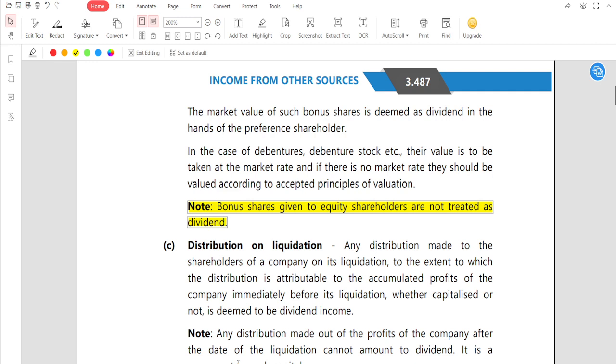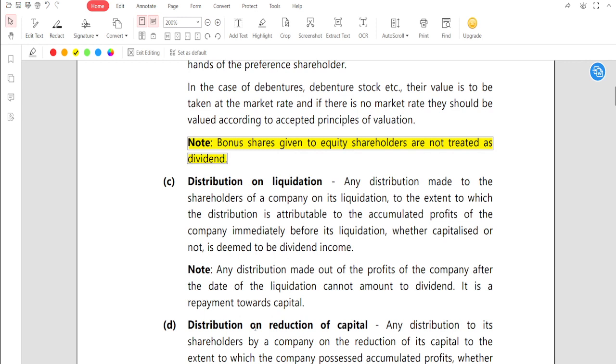Company is having an accumulated profit of 2 cr before its liquidation. So when the company, before its liquidation, distributes whatever accumulated profit it has, those 2 cr rupees, to its shareholder, then this is nothing but a deemed dividend in the hands of the shareholder. Okay, this becomes a deemed dividend in the hands of the shareholder.